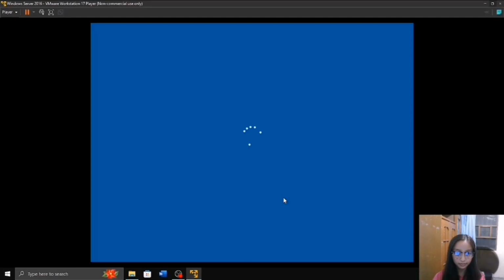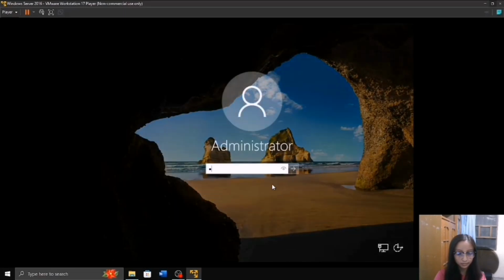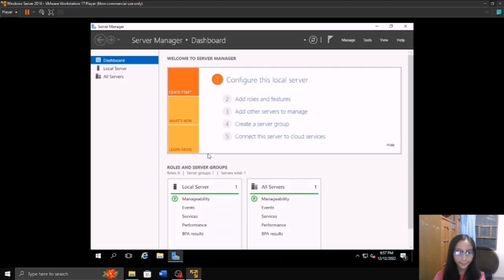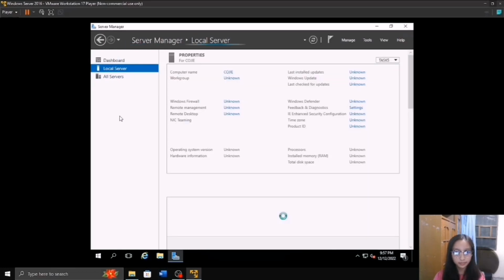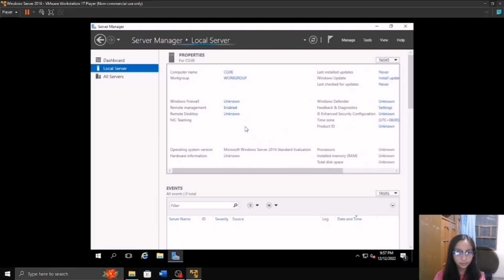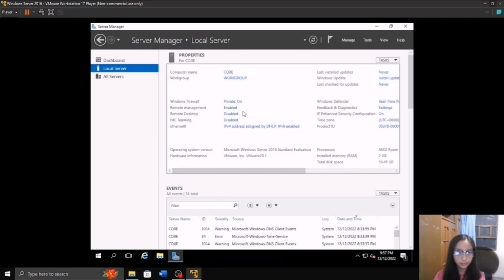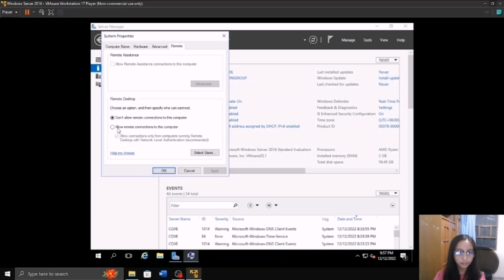Once we're back, we have to log in again. Let's proceed with our server manager and then click again the local server. We're gonna enable the remote desktop. Click allow remote and then apply and then OK.